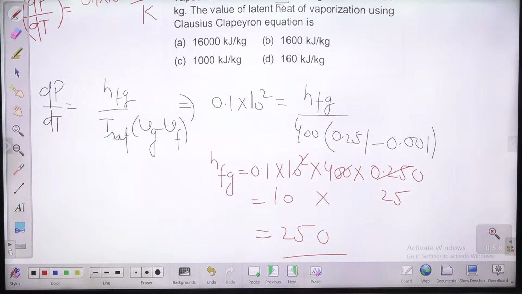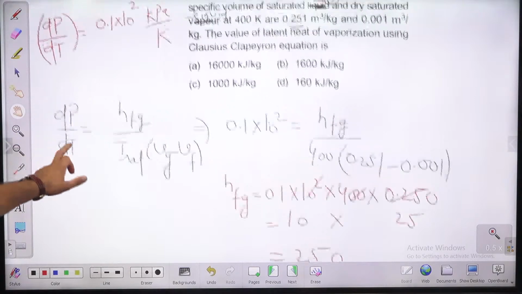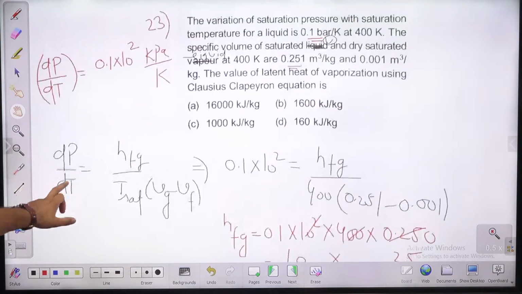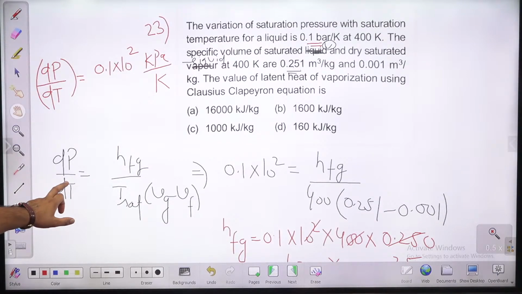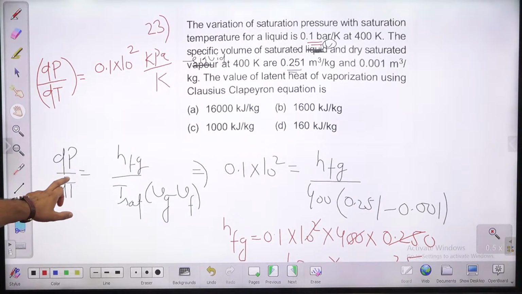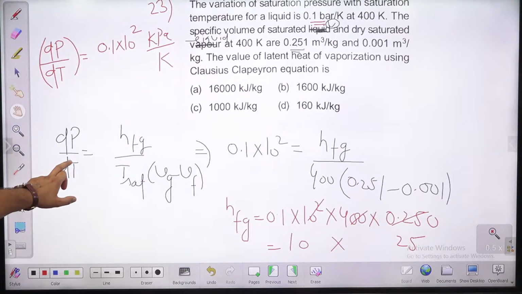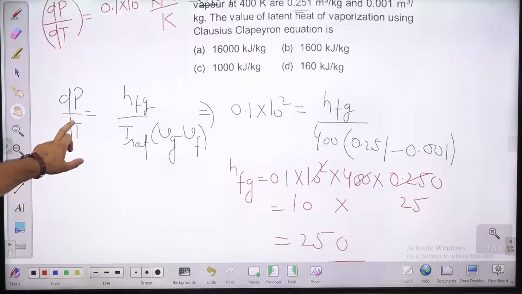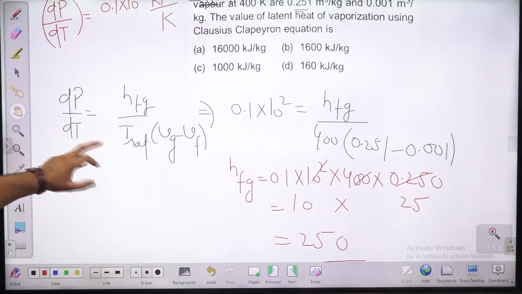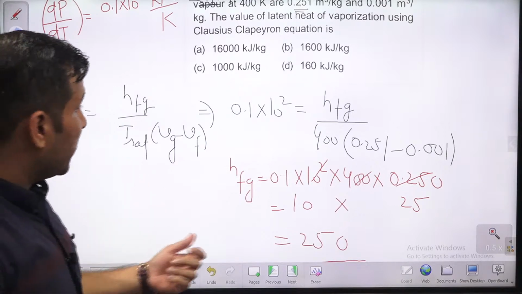Okay, let me again check the calculation. So 0.1 into 10 square into 400 into 0.250. The value of latent heat of evaporation. I think everything I have put in. Saturation temperature, liquid, the specific volumes are this. Yes. So 0.251 minus 0.001. So it will be this only. I think there is some data mistake, guys. Otherwise, after calculation, you are going to get this only.